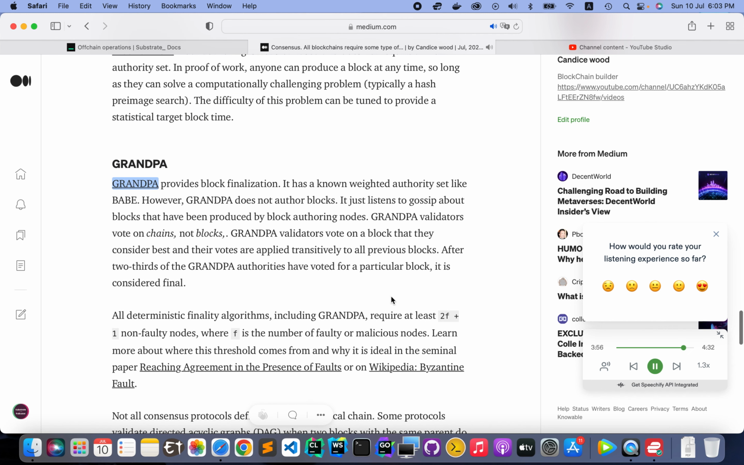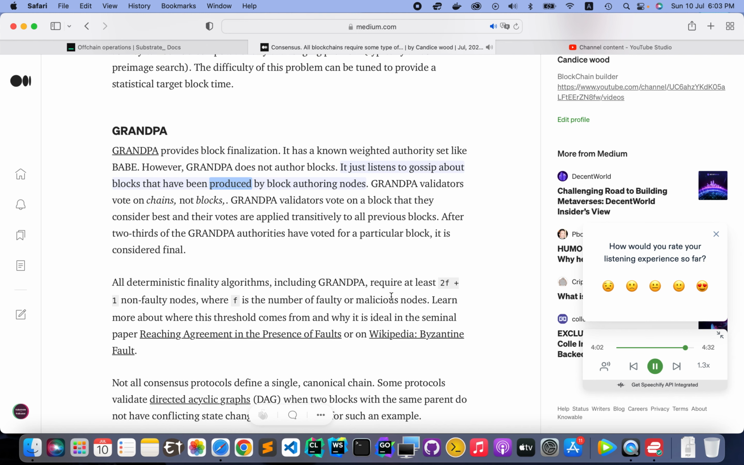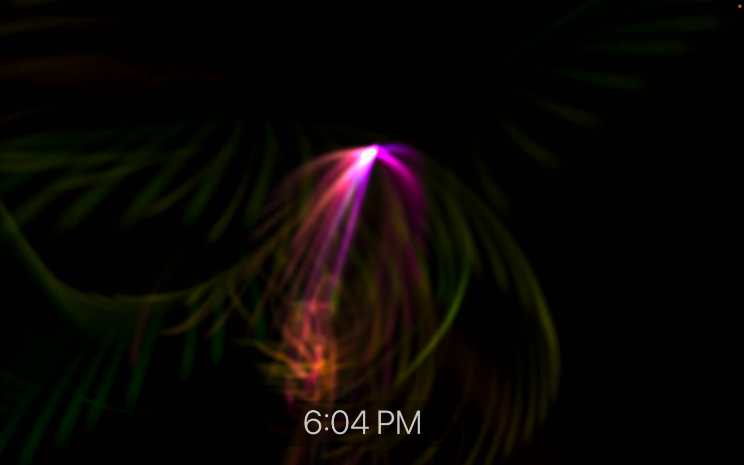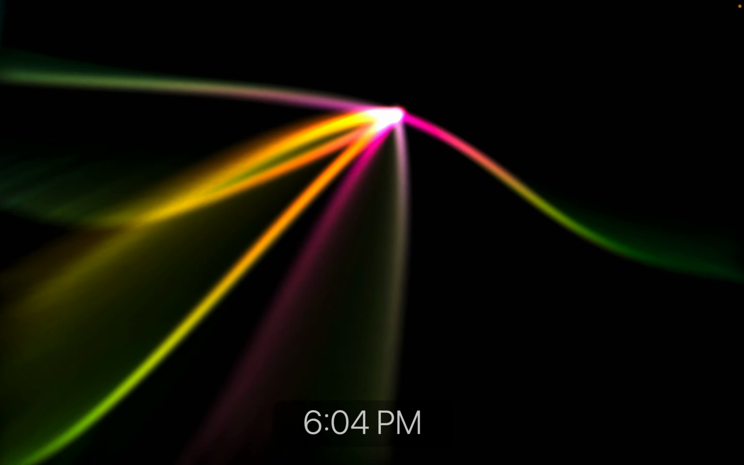Grandpa provides block finalization. It has a known weighted authority set like BABE. However, Grandpa does not author blocks. It just listens to gossip about blocks that have been produced by block authoring nodes. Grandpa validators vote on chains, not blocks. Grandpa validators vote on a block that they consider best and their votes are applied transitively to all previous blocks. After 2/3 of the Grandpa authorities have voted for a particular block, it is considered final.